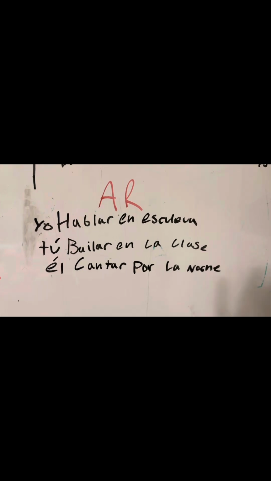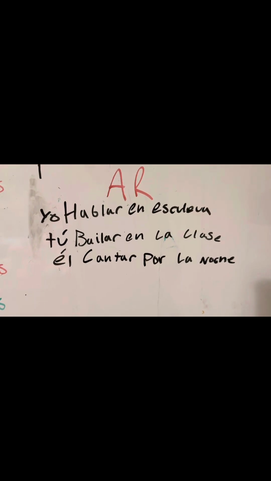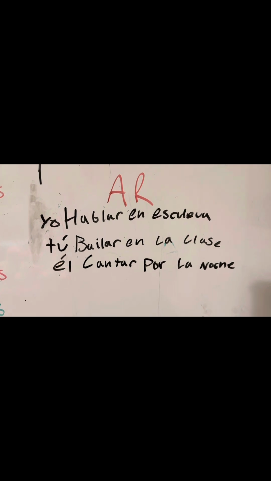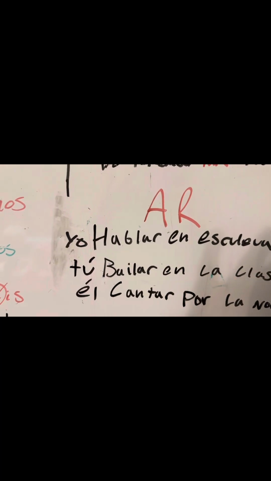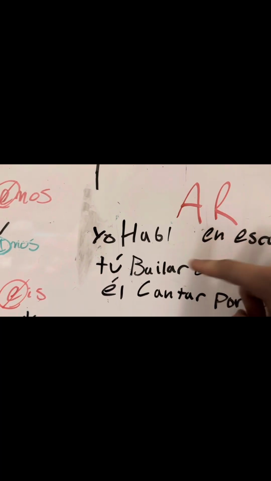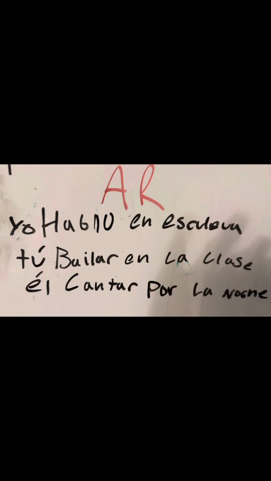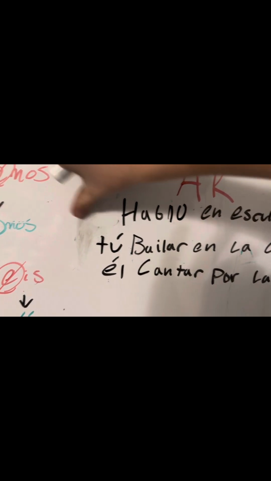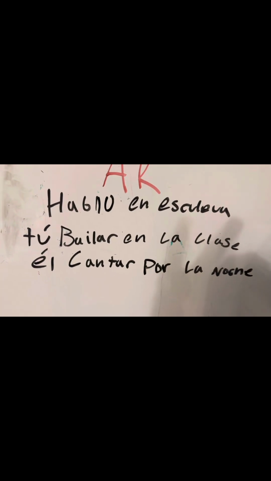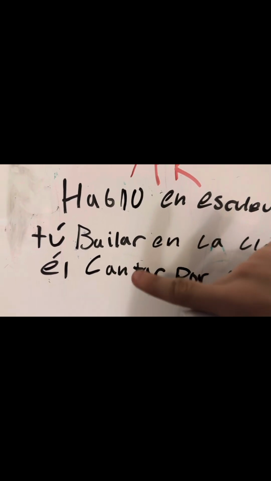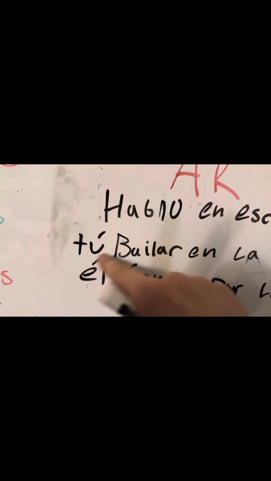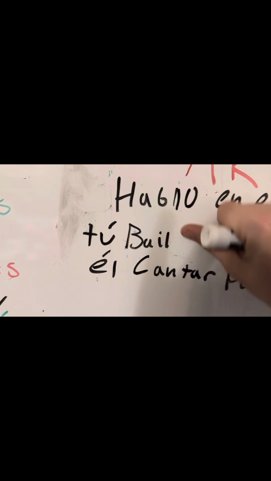Okay, bad handwriting, but here's a quiz. Yo hablar en escuela. So it's conjugated: we take out the AR, and yo becomes O. Hablo en escuela. And then we can take out the yo. Boom. Tu bailar en la clase. You dance in the class. Bailar, so we have tu, which makes this become bailas. And we remove the tu.